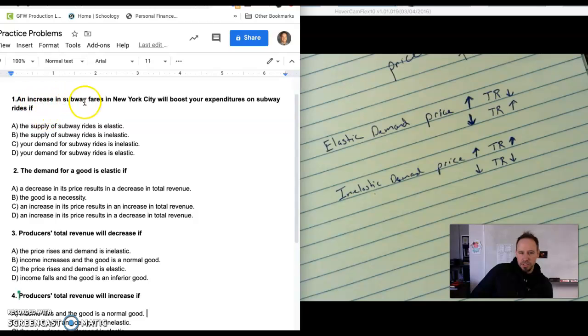So an increase in subway fares will boost expenditures only if price goes up and total revenue goes up. That's what we're looking for. Price can go up and revenue rise only if demand is inelastic. So the answer here is letter C. If demand for subway rides is inelastic, meaning consumers are not going to take that many fewer trips, you will see an increase in revenue from increasing the subway fare.